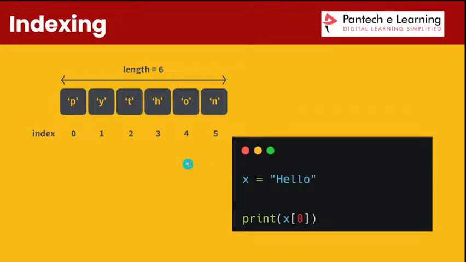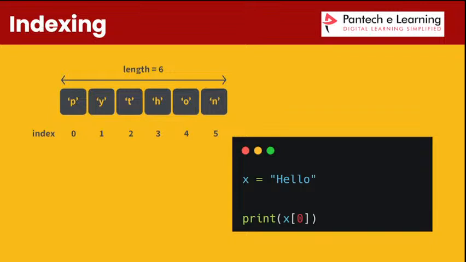So next one is indexing. Indexing is important for our Python concept. Each and every character has an index value. Just like in our school or college days, each and every student had a roll number, right? So I also had a roll number, and you also had a roll number in your school days.